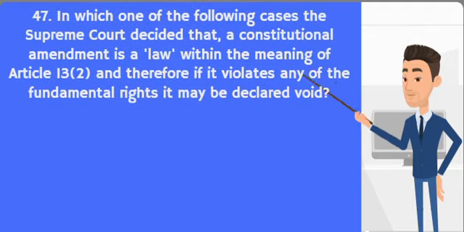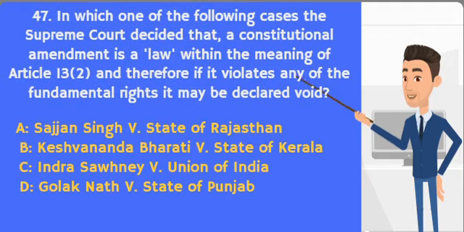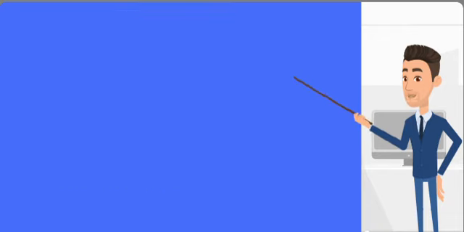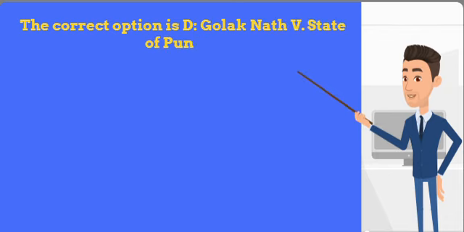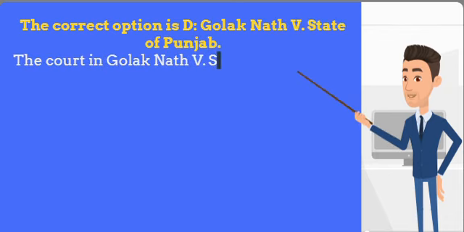47th question is, in which one of the following cases the Supreme Court decided that a constitutional amendment is a law within the meaning of Article 13(2), and therefore if it violates any of the fundamental rights it may be declared void? The correct option is D. Golaknath versus State of Punjab.